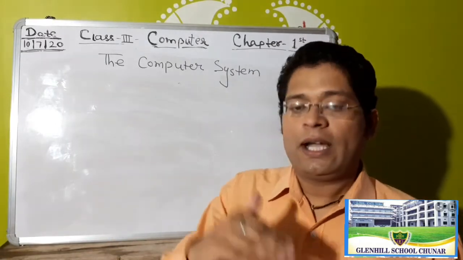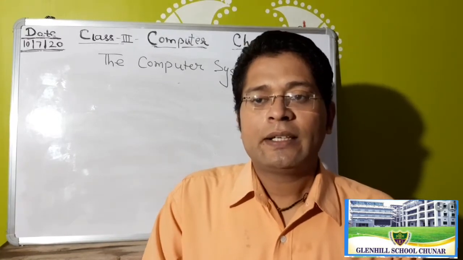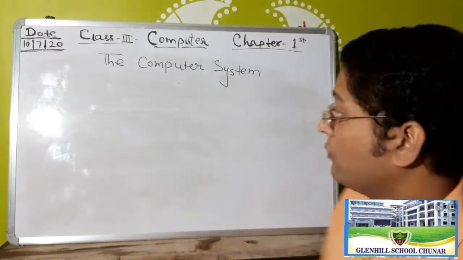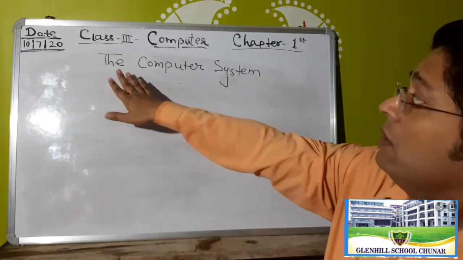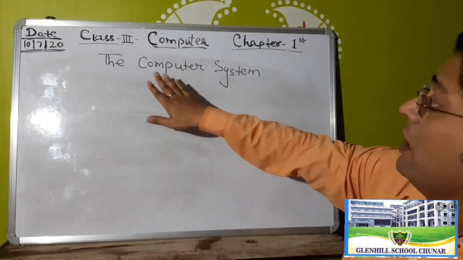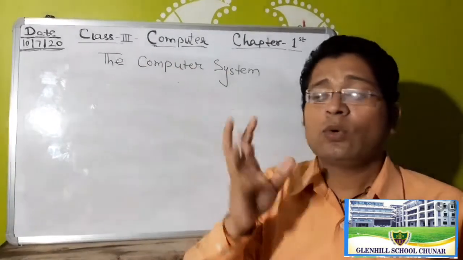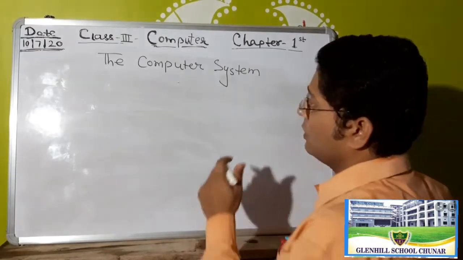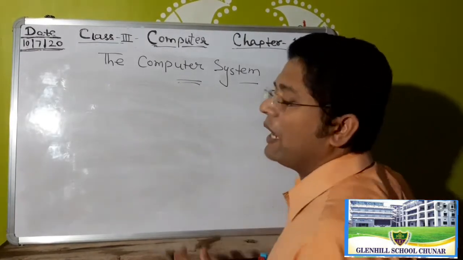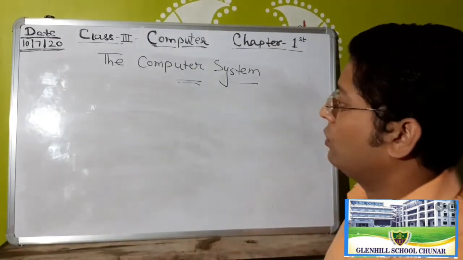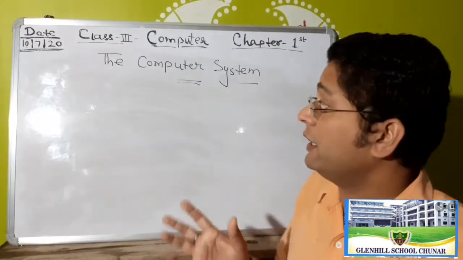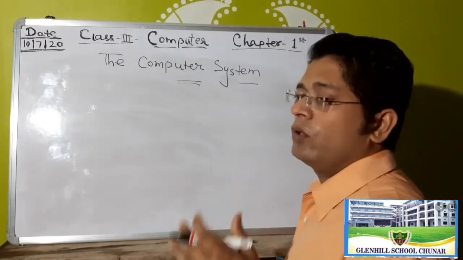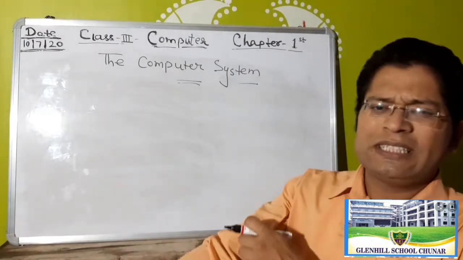Ahead we will discuss in more depth. Don't be afraid. First of all we are looking at the computer system. How many types of system? System means parts. How many parts are related to the computer? Mostly 3 parts: input device, output device, and processing.